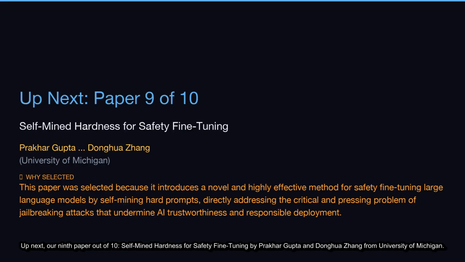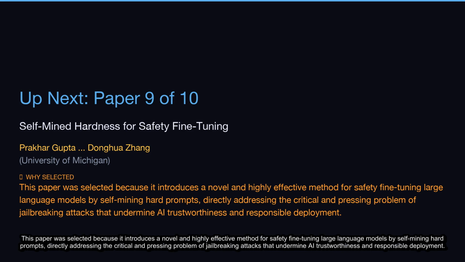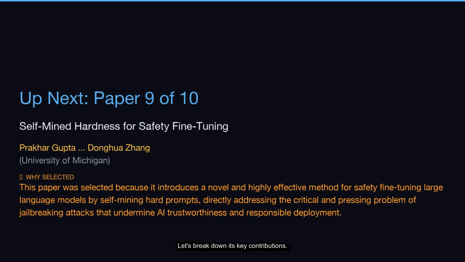Up next, our 9th paper out of 10, Self-Mined Hardness for Safety Fine-Tuning by Prakhar Gupta and Donghua Zhang from University of Michigan. This paper was selected because it introduces a novel and highly effective method for safety fine-tuning large language models by self-mining hard prompts, directly addressing the critical and pressing problem of jailbreaking attacks that undermine AI trustworthiness and responsible deployment. Let's break down its key contributions.